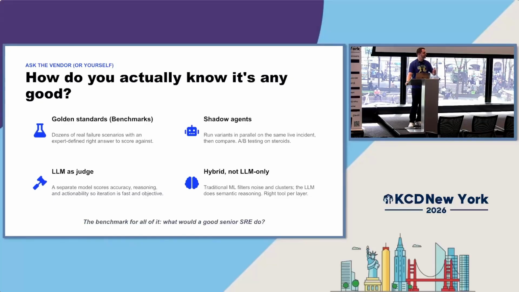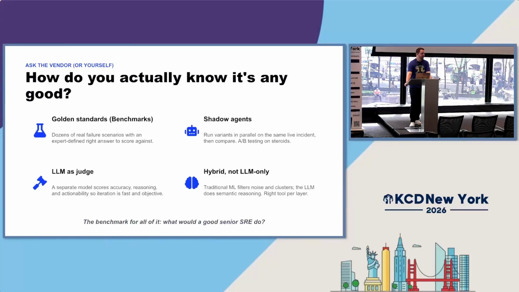We have various scenarios that are real-world ones, sampled from that 1 million incidents that I talked about, and we benchmark how well it did in this particular scenario. Was it able to get these edge cases right? We had shadow agents, which is a funny way to say we ran multiple agents alongside each other in parallel to test them. Which one did better for what scenario? Why? Basically A/B testing on steroids.